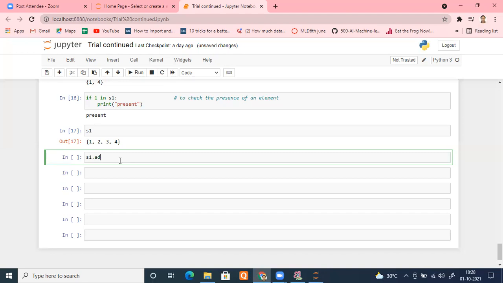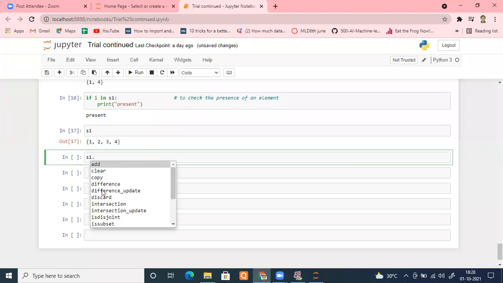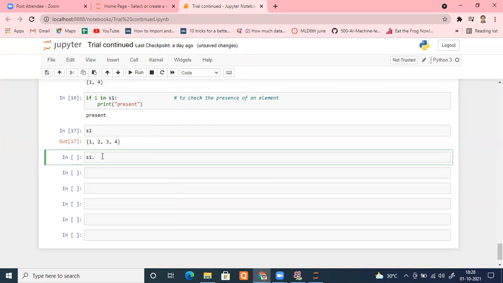If you want to know different methods, simply type dot, press tab, and it will show you the different methods which are available, which you can explore easily. No problem with that. And all these are nothing but your set theory operations. The same thing that you get in set theory is available here. As I said in the beginning itself, all the mathematical operations that we think of in set theory are available here.